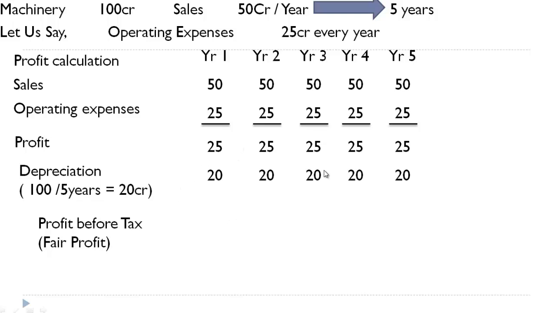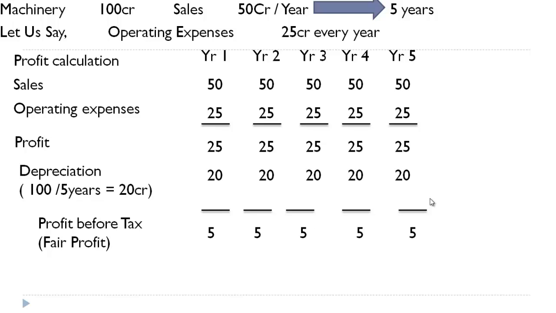So we have accounted for usage of machinery and the related expenses. See, the focus is on, if you are making a sale, you have to account all its expense. By not accounting depreciation, you are not accounting a major expense, which is the usage of machinery. So now the profit before tax is 5. So this is the real and fair profit. Fine.